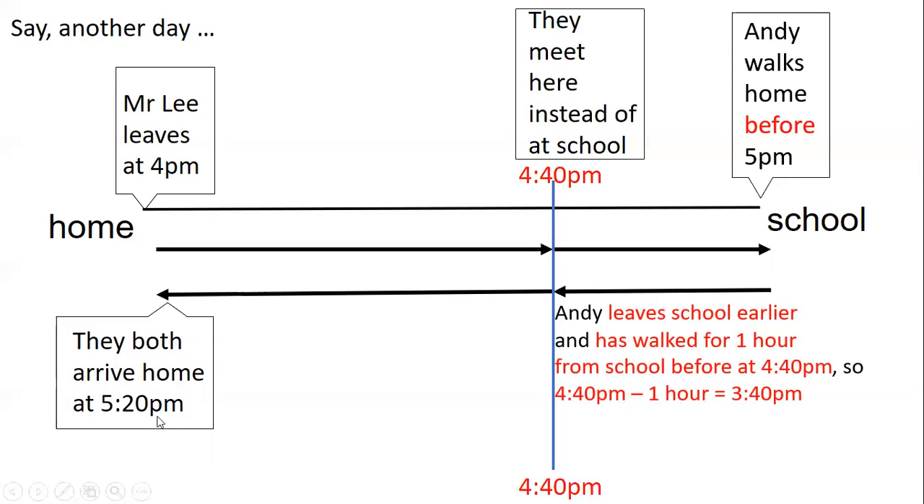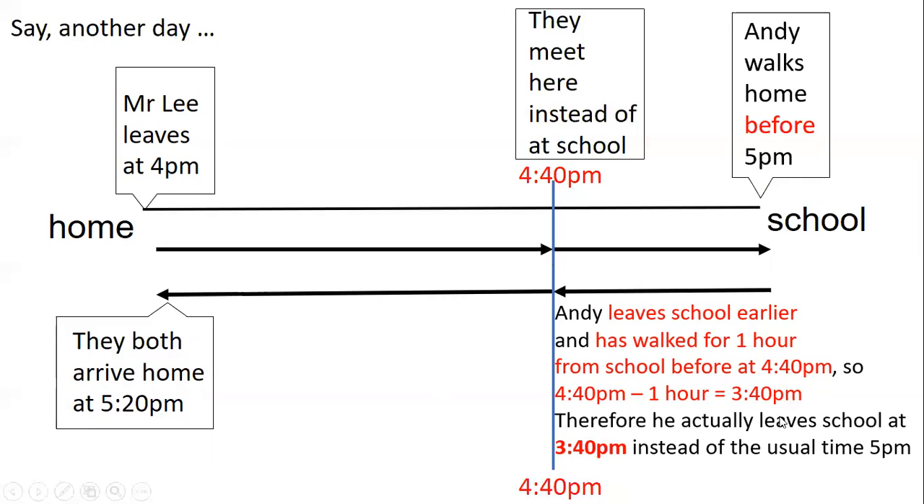And then at 5:20 p.m. So 1 hour before 4:40 p.m. is what? It's 3:40 p.m. Okay. So therefore, he actually leaves school at 3:40 p.m. instead of the usual time, 5 p.m. So at 3:40 p.m. he walked for 1 hour, and then at 4:40 he meets the father and they go home together at this point.